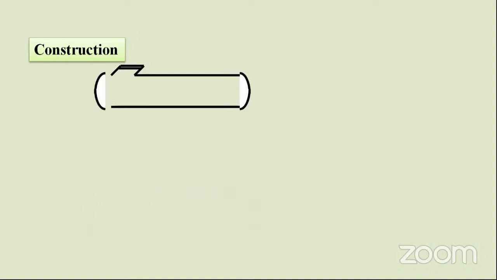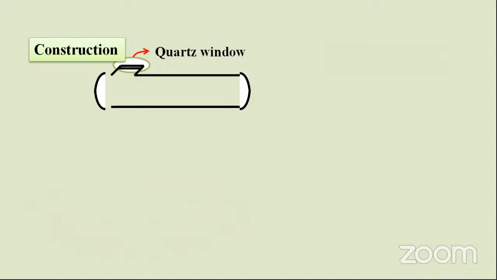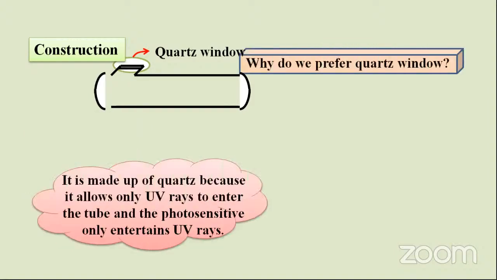Quartz is a silicate mineral which is found in the earth's continental crust. Why do we prefer a quartz window here? This is the tube which consists of a quartz window.